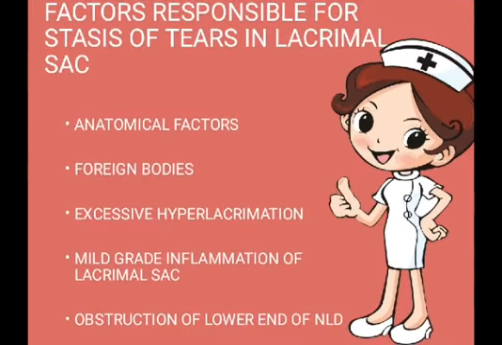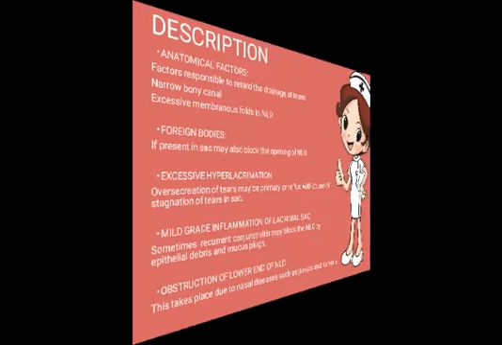Let's move to the next factor. Factors responsible for stasis of tears in the lacrimal sac. Now these are the factors which are responsible for the stagnation of tears in the lacrimal sac. First one is anatomical factors, second one is foreign bodies, third one is excessive hyperlacrimation, fourth one is mild grade inflammation of lacrimal sac, and the fifth one is obstruction of lower end of NLD.